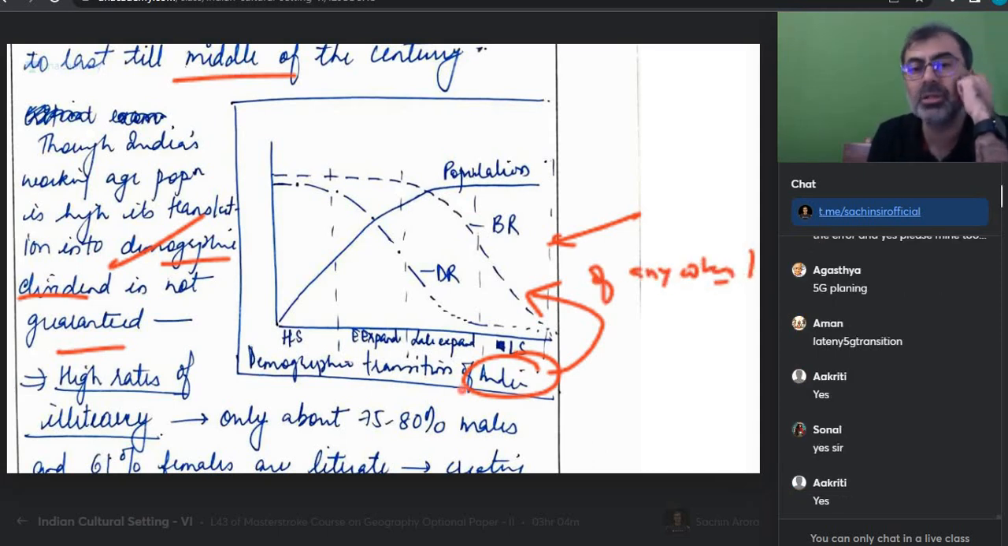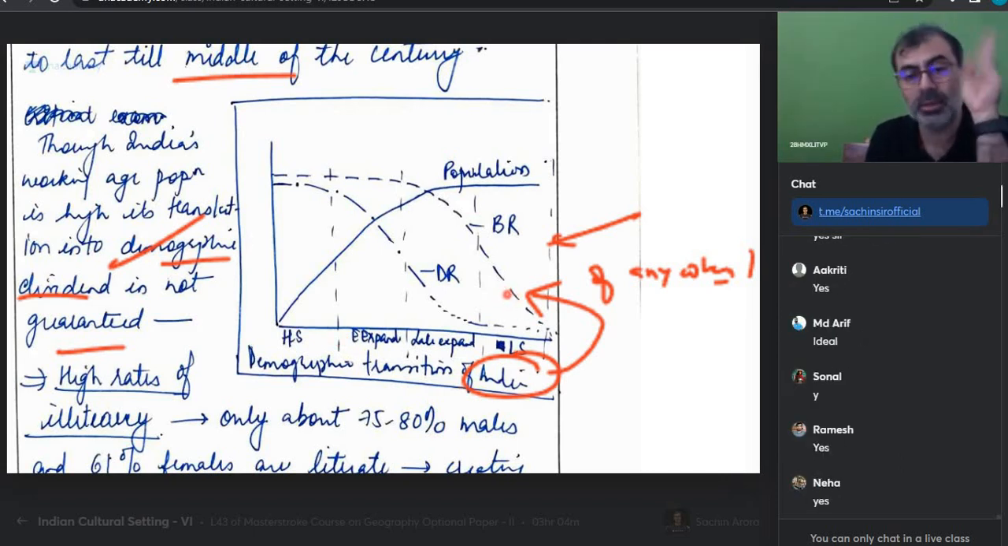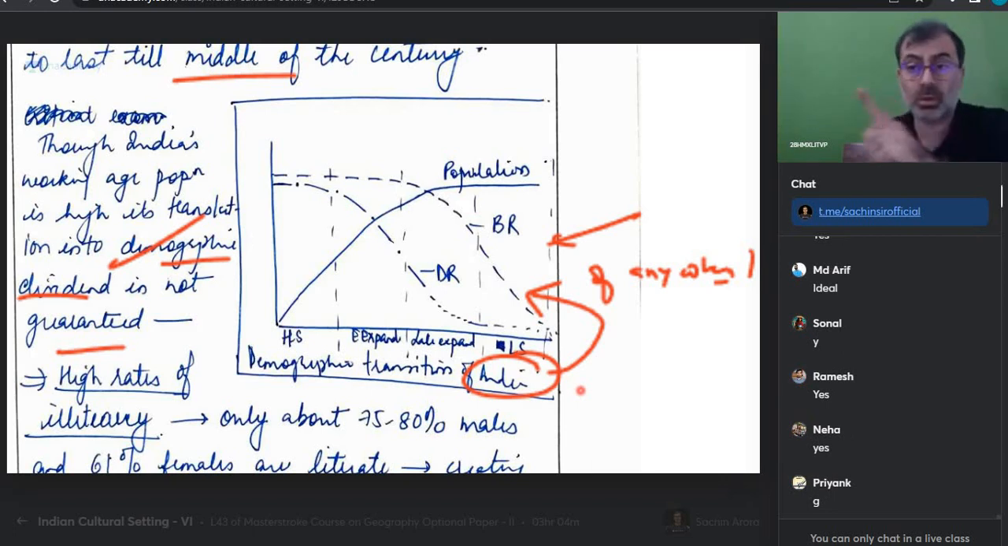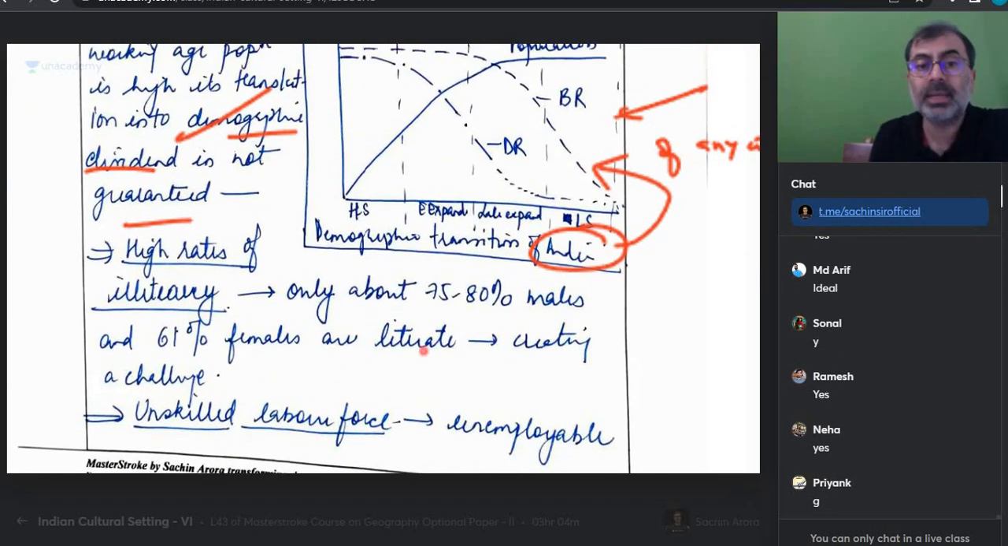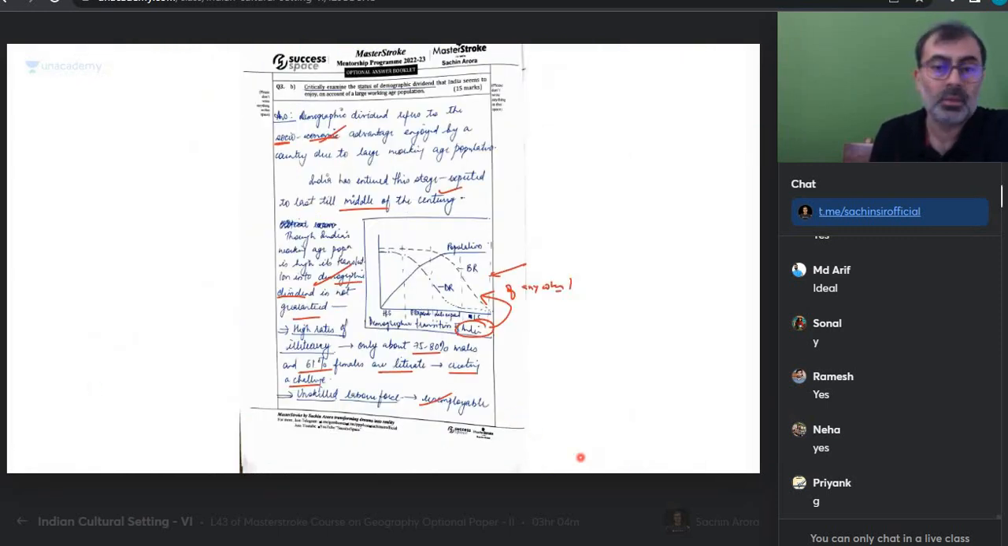So can I say this illustration is wrong? You've not put in the years. This is not India. India है किधर? अभी है किधर? वो भी नहीं है. Can you see this is wrong? So beginner ऐसी errors करेगा. You saw the person who's a veteran won't. High rate of illiteracy. Only about 70 to 80% males and 61% are females, creating a challenge. Unskilled workforce. Everyone. So this person is writing mains.